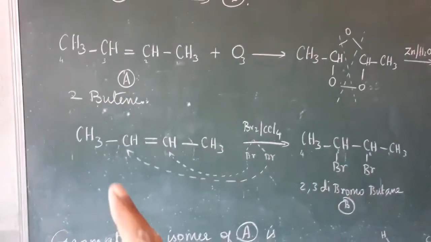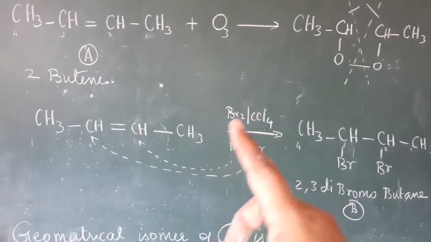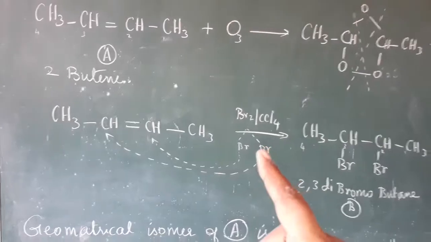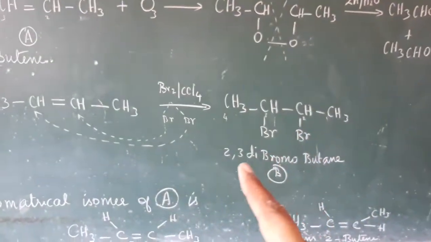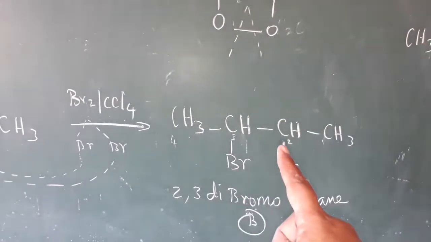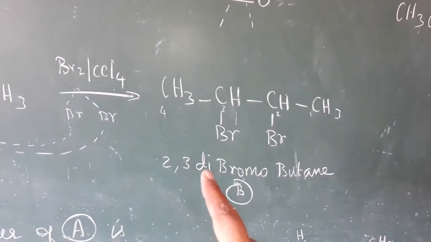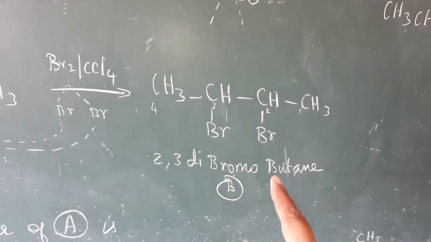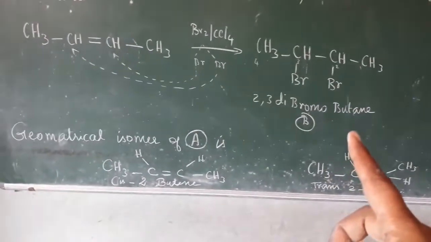So what is the A compound now? 2-butene. When the 2-butene is reacted with bromine in carbon tetrachloride, you split the bromine as Br and Br, and then one Br goes to this carbon, another Br goes to that carbon. Put the numbers 1, 2, 3, 4. So take the second carbon and third carbon having bromine. So 2,3-dibromo, and 4 carbons means but, and single bond gives butane. So the B compound is 2,3-dibromobutane.